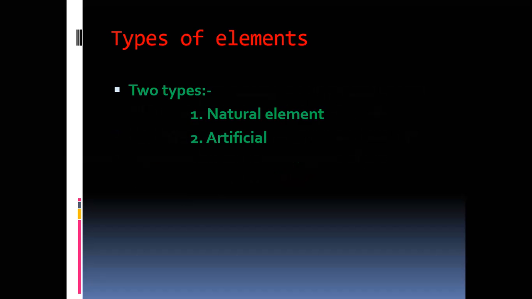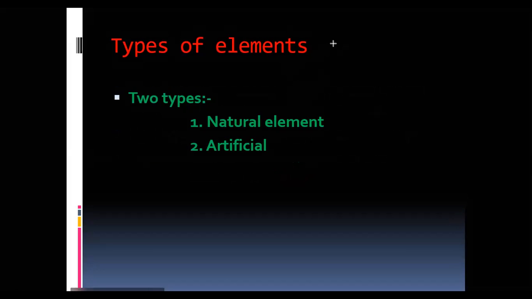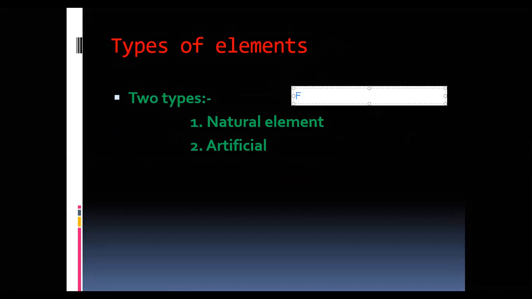There are two types of elements: one is natural element and another is artificial element. Natural means found naturally in earth, found in nature.